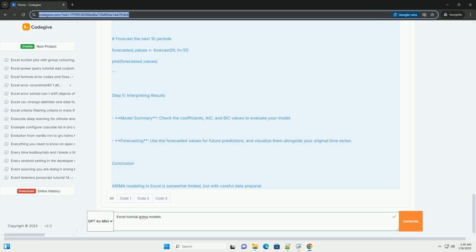Step 3. Identify parameters P, D, Q. 1. Determine D, differencing order, the number of times your data needs to be differenced to achieve stationarity. 2. Determine P and Q. P, AR term, use the autocorrelation function, ACF, and partial autocorrelation function, PACF, plots to determine the number of AR terms. Q, MA term, similarly, use the plots to determine the number of MA terms.